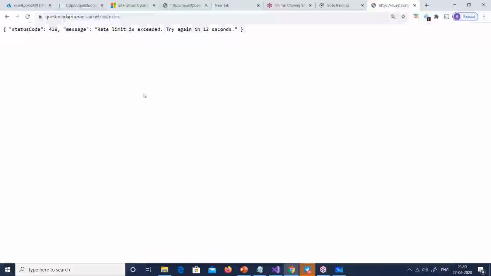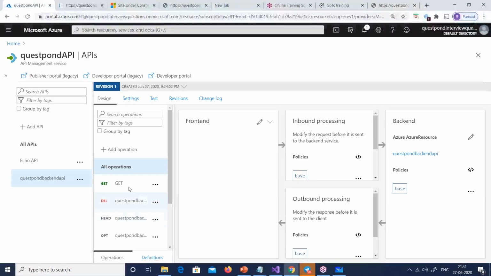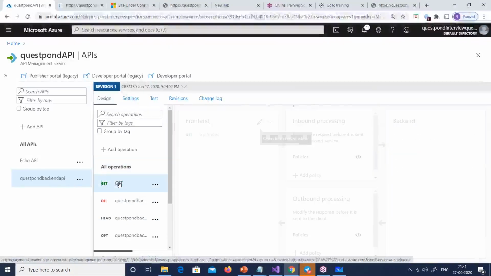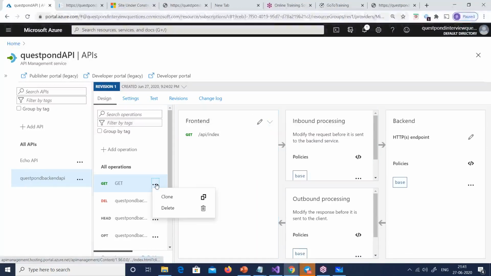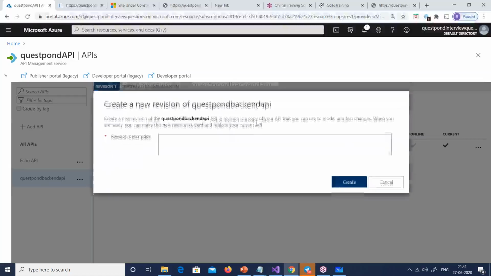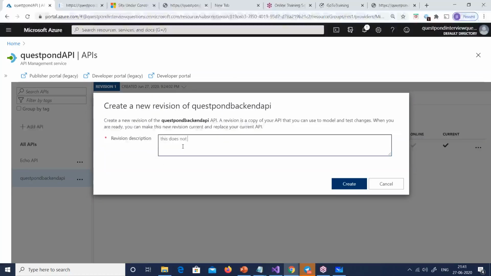So for that, that's where we have this thing out here. So what I will do is, at this moment, this get request is having a limit. It has an inbound processing. Let me go and create a new version of it. We can see revision tabs out here, revision. And I will add a revision out here, and I will say that this does not have inbound rate limit. Please note, guys, at this moment, my revision is about the inbound policy, but this can be a code change. This can be a method name change. It can be anything, right?